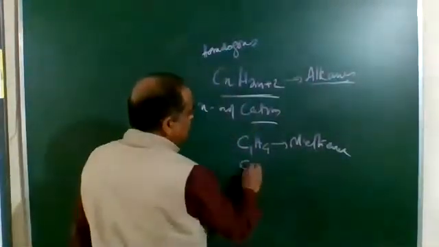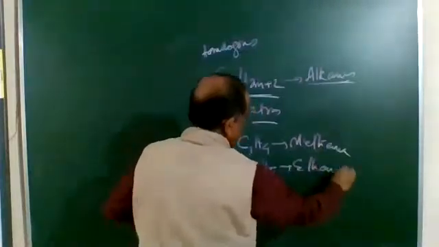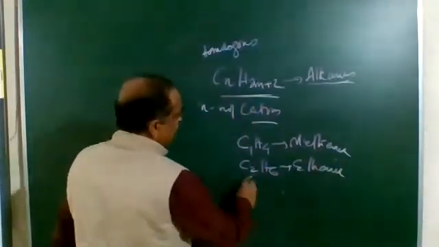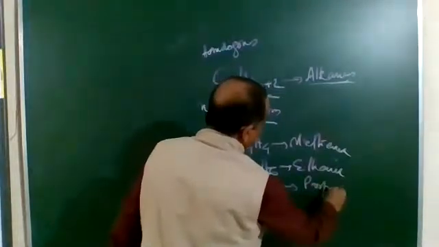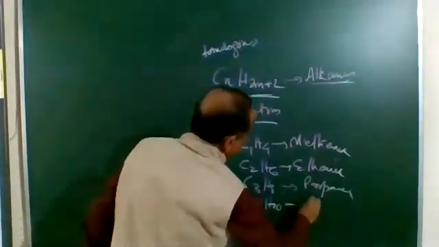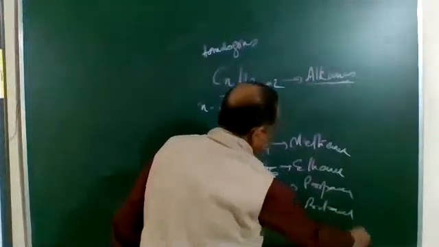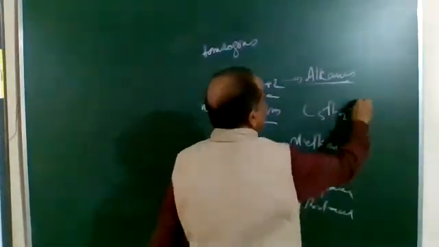If n is equal to 2, we will have C2H6, which is known as ethane. C3H8 is known as propane, C4H10 is known as butane, and C5H12 is known as pentane.